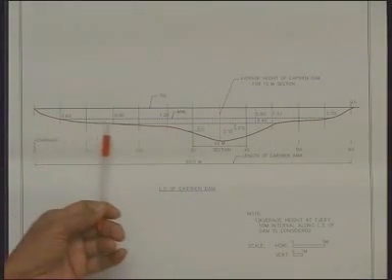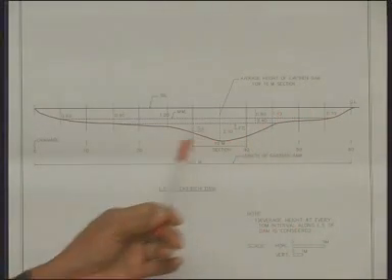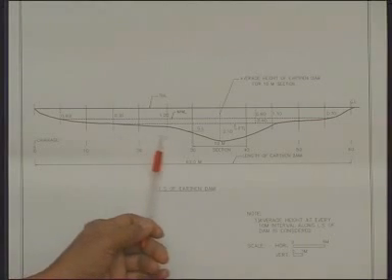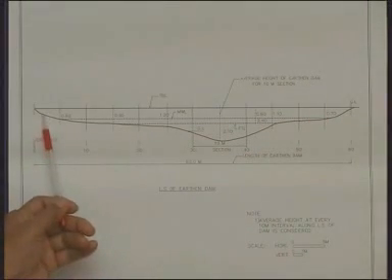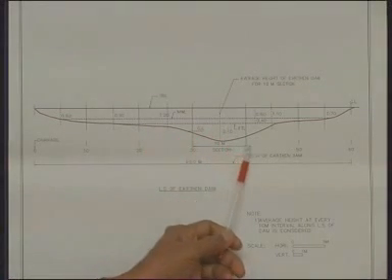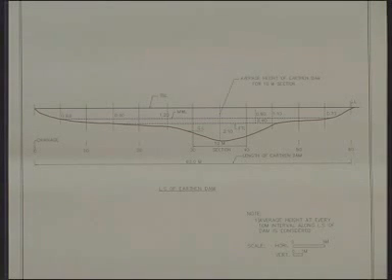The cross section or the profile of the ground varies from place to place. In one place it could be a deeper one like this; in another place it could be shallow right up to here, and then the deep one may be like this. It all depends upon the ground condition where the earthen dam is proposed.